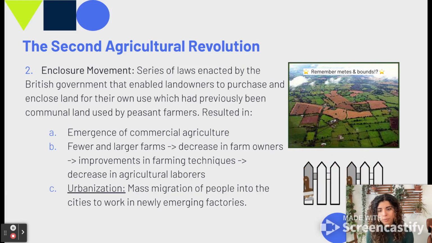And also, we did see an increase in farming techniques. So people felt more invested, right? Like they were literally invested. They bought this land. So we see farming techniques improve and a decrease in agricultural laborers as well. And as mentioned in the previous slide, urbanization. So mass migration of people moved into cities to work in these new factories.